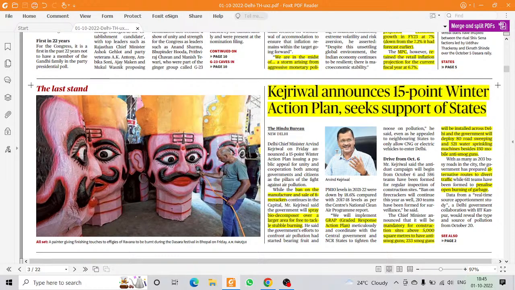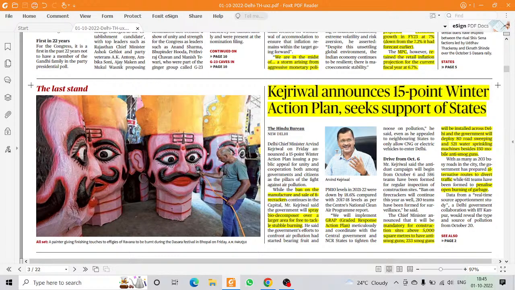Then what they are doing is they have adopted the Graded Response Action Plan, GRAP. Also they are using anti-smog guns, and they have made it mandatory for all construction sites with more than 5,000 square meter area to have anti-smog guns. Also the Delhi government itself is installing multiple anti-smog guns. After that we are using water sprinklers and they are continuously sweeping the roads.